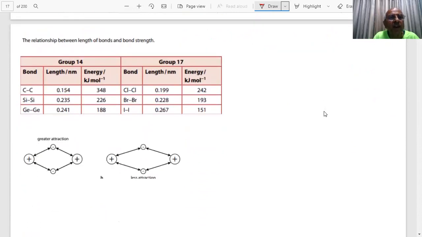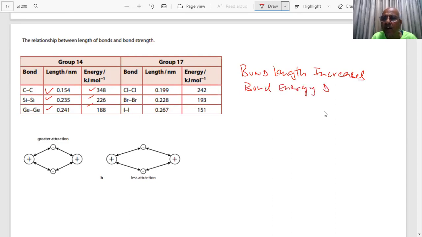Here is a relationship between length of the bonds and bond strength. In general, you can see this bond length is 0.154, bond energy 348. As the bond length increases, the bond energy decreases. What are we saying? Bond length increases, bond energy decreases. Noted? Yes, sir. In other words, I can say that bond energy is inversely proportional to bond length.